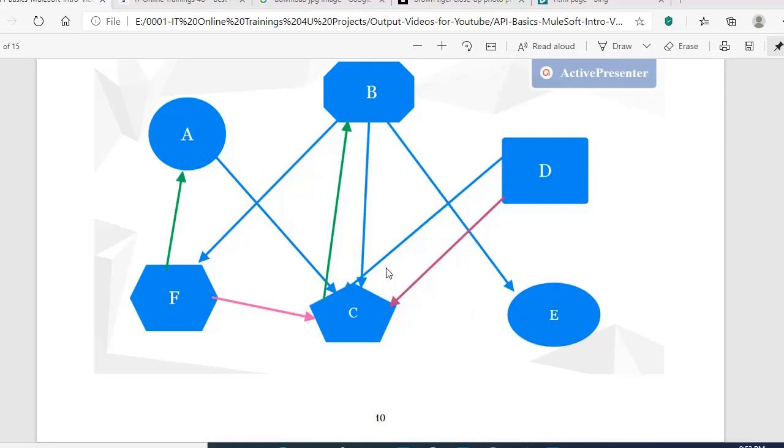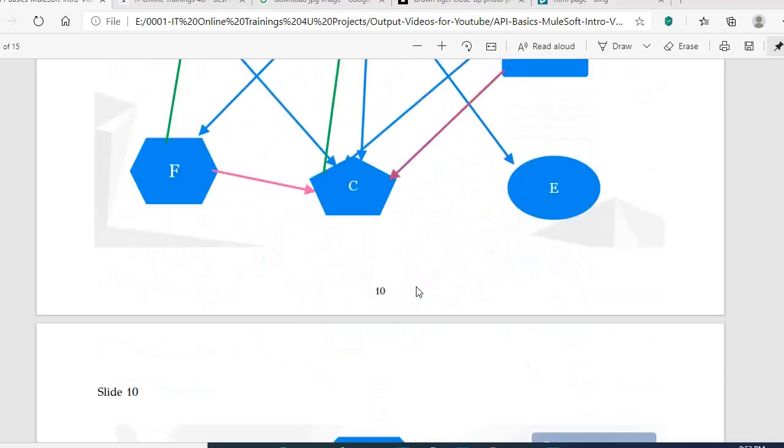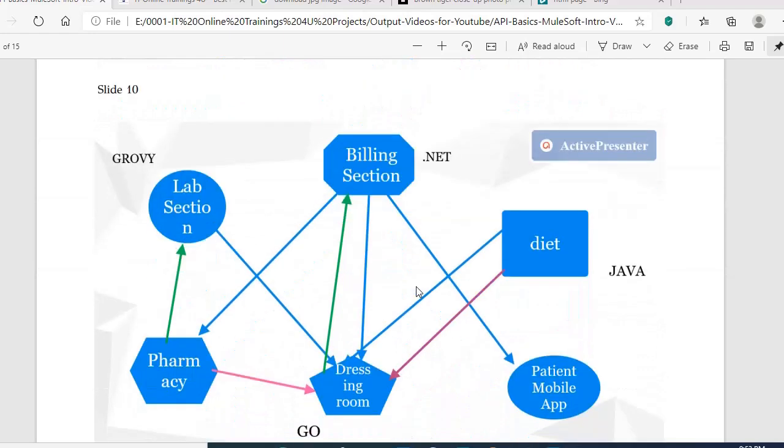These two are the major problems we see in a point-to-point connection. For now, let's keep in mind that these two are the major problems. We have a lot of problems in point-to-point connections, and we will discuss them one by one. For now, let's see how we can resolve these two problems. We can't, right? Okay, let's see one example.